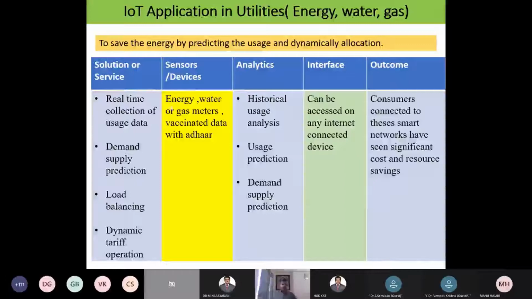Sensor devices: energy, water or gas meters, vaccinated data with Aadhaar. These are the devices I have to select. Analytics: historical usage analysis, usage prediction, demand-supply prediction. Here ML, deep learning, data analytics or any other big data analytics technology plays the key role in this process. And the interface can be accessed on any internet-connected device.